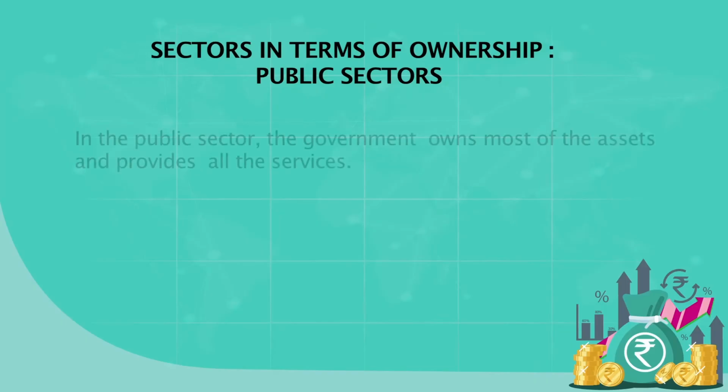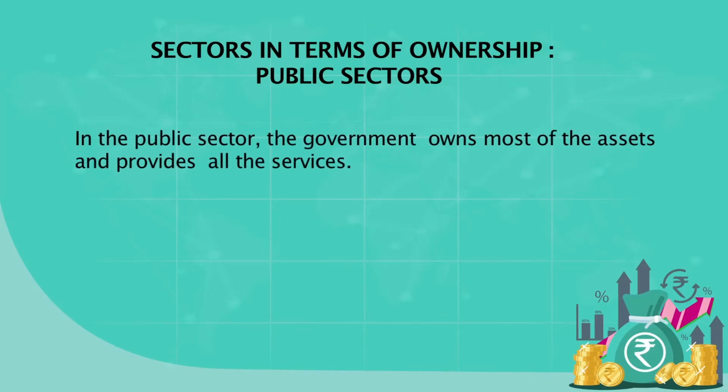We can also classify activity on the basis of who owns the company. For example, this organization, the NCERT, which is developing this program, is owned by the government. Since it is owned by the government, people call all these enterprises public sector enterprises. All the banks that you are seeing, particularly those owned by the government, are also part of the public sector.